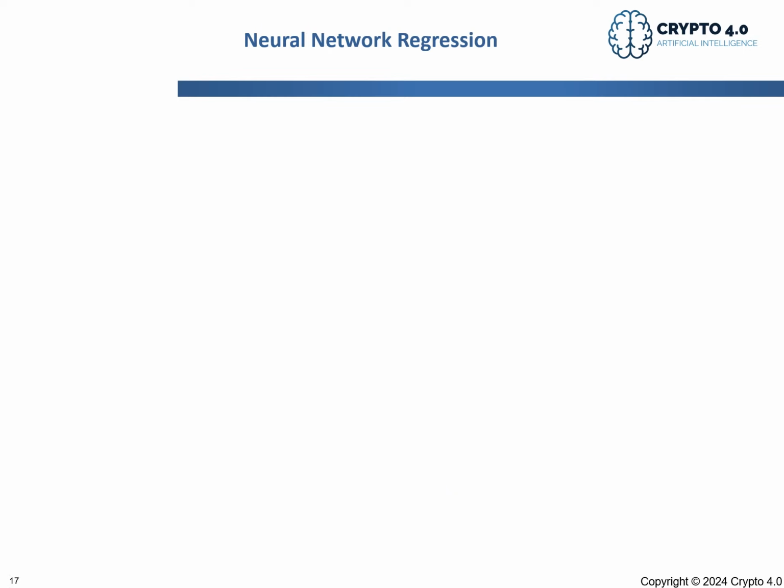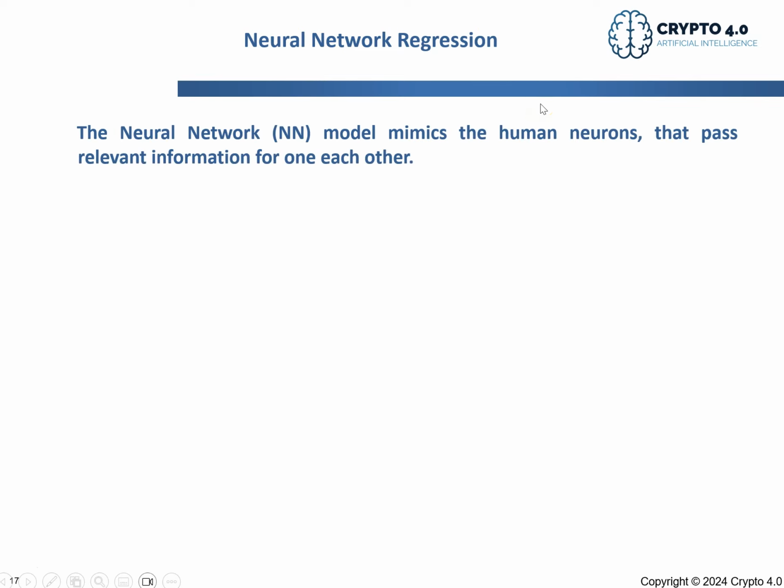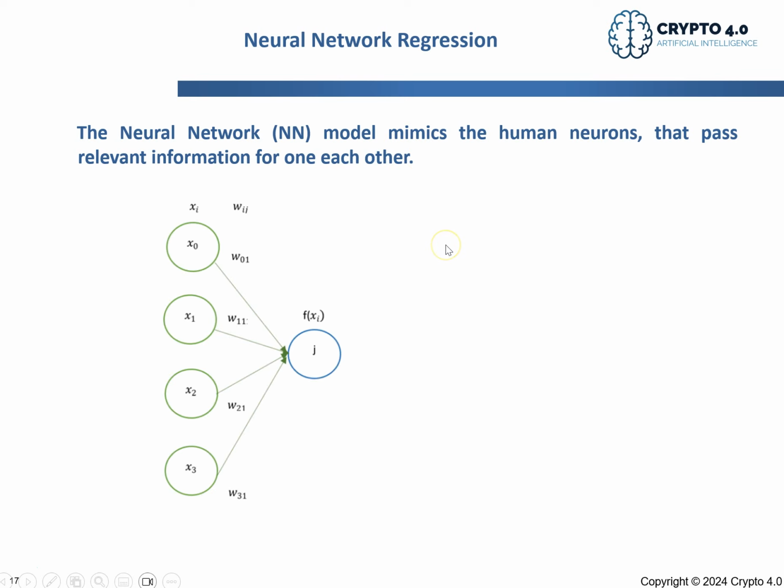And of course, we have another very applied method, which is neural network regression. What's the idea of neural networks? We need to take a look at it here with more attention. Neural networks actually mimic the human neurons. The idea behind this model is that, as with human neurons, which pass information from one neuron to others, this model is built in the same direction to pass information from one neuron to others.